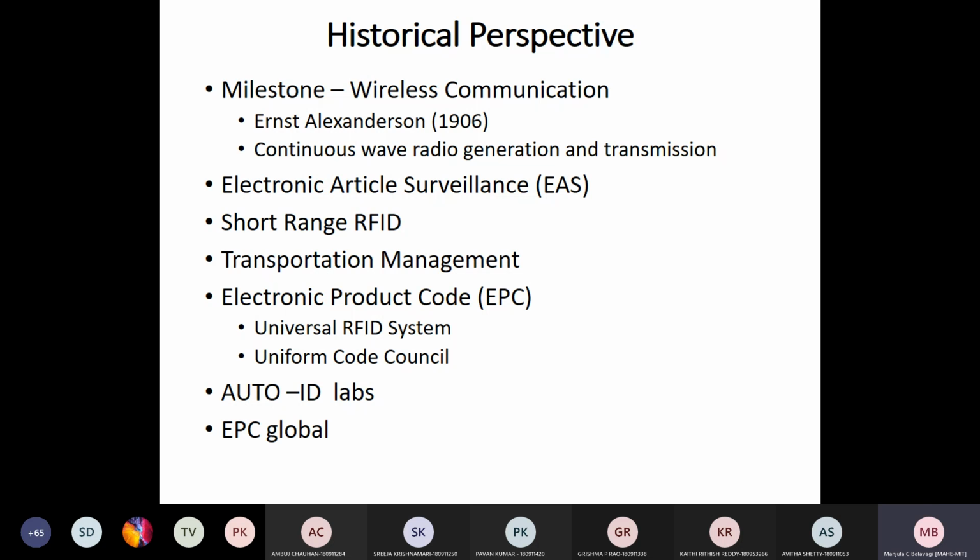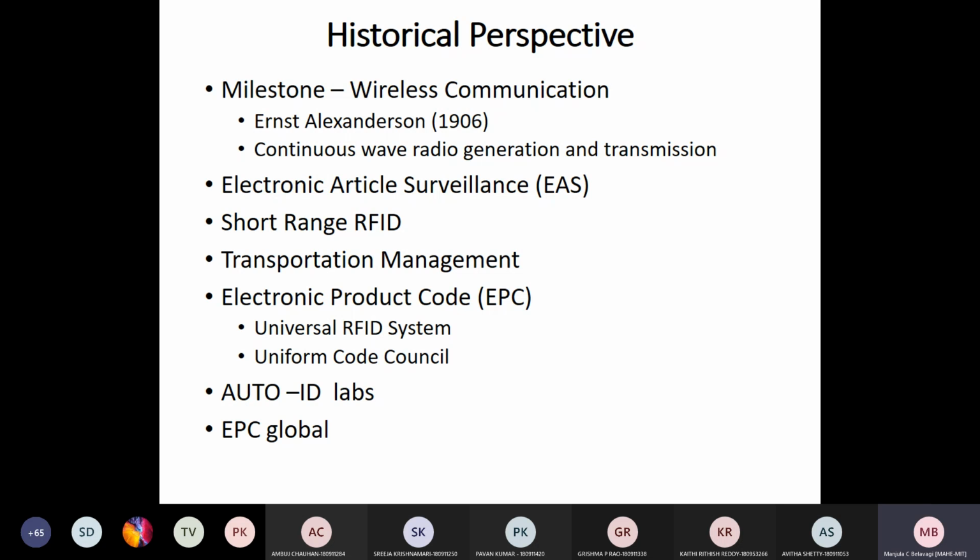Later, many companies all over the world were actively involved in the development of these RFID solutions. There was a requirement during that time for interoperability standards with respect to RFID.